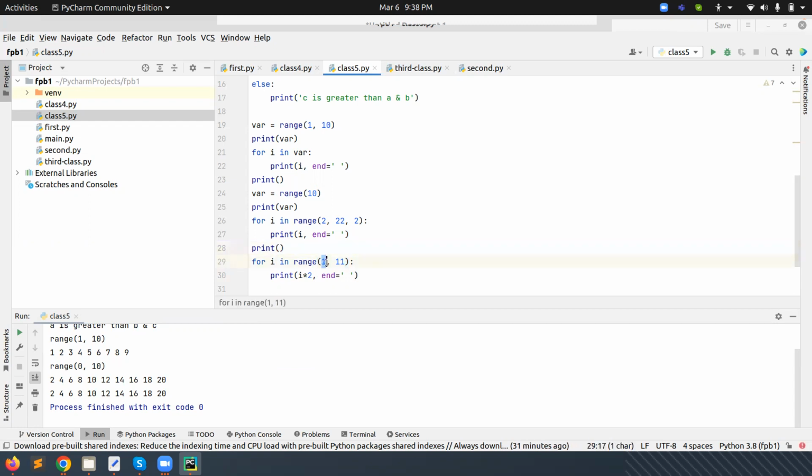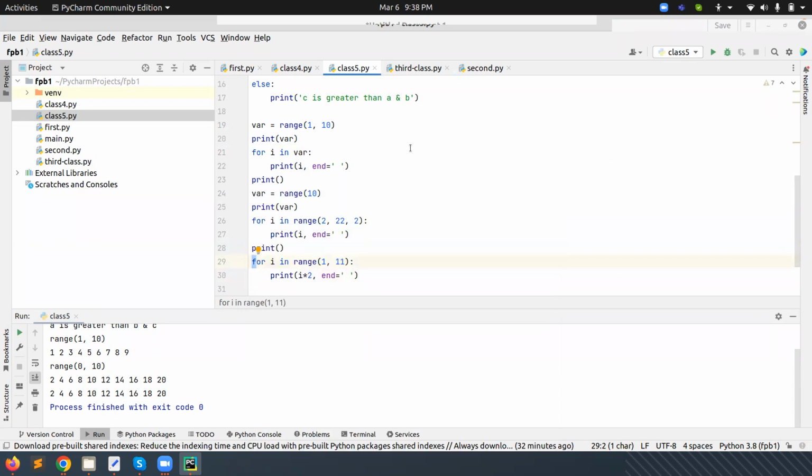It will start from 1, it will go till 10, and the values will come from this range function one by one automatically. It will assign them to this variable. So when the control executes, what will happen? First of all, it will come to the for loop.